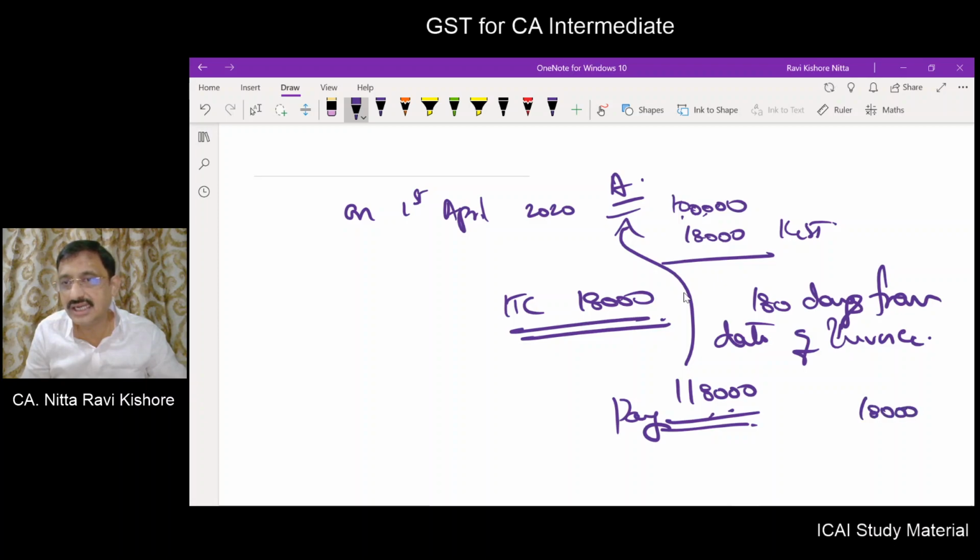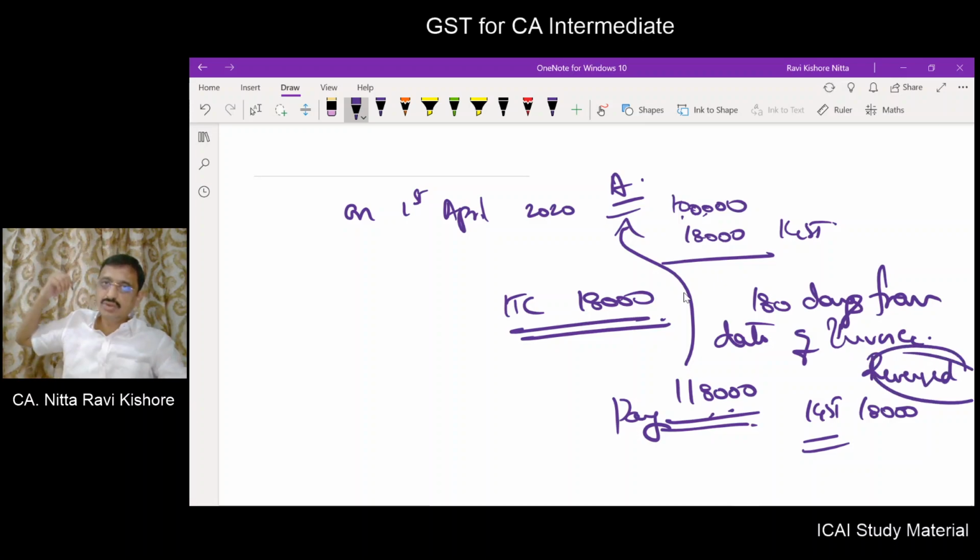The 18,000 IGST which I have availed should be reversed, or it should be added to my output tax liability. It should be reversed means it should be added to my output tax liability.